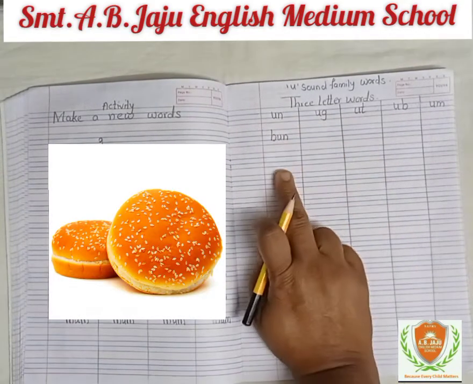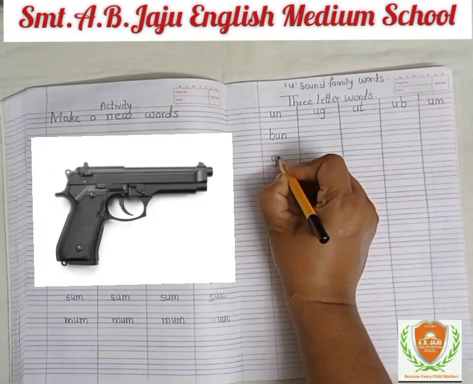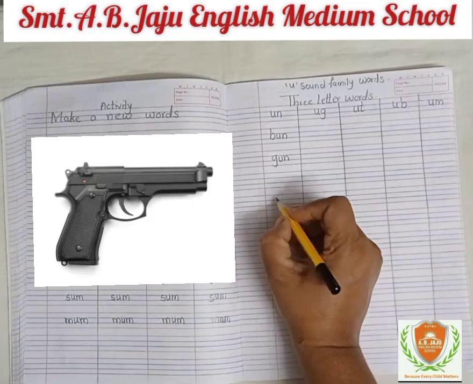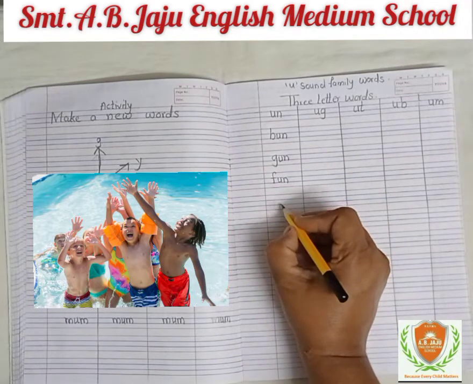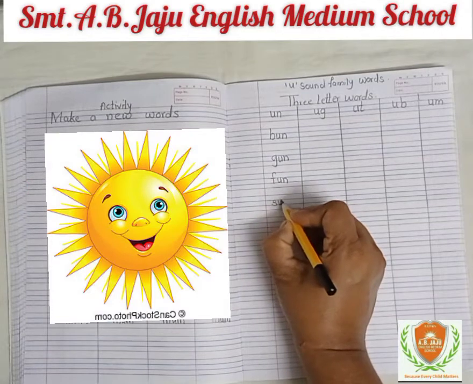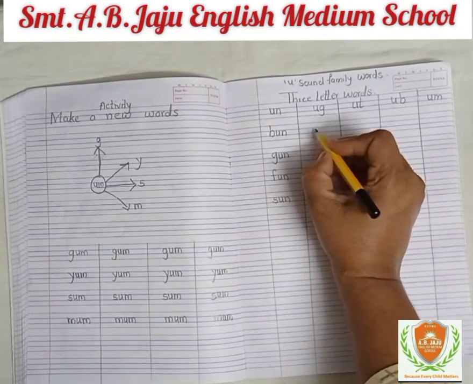B-U-N. Bun. See this picture. G-U-N. Gun. F-U-N. Fun. S-U-N. Sun. Now ug words.